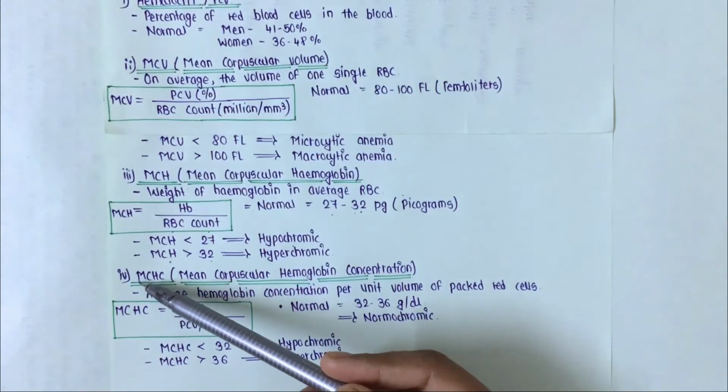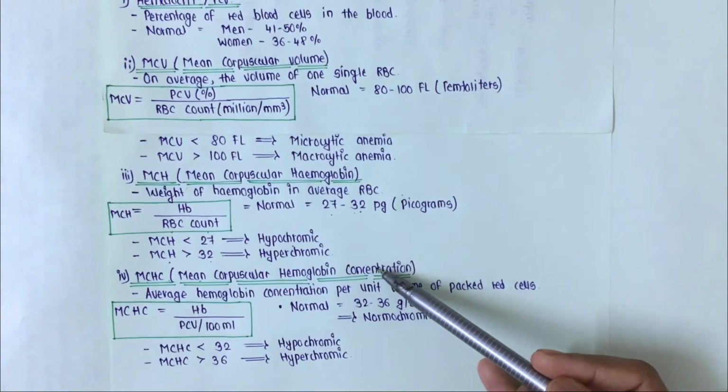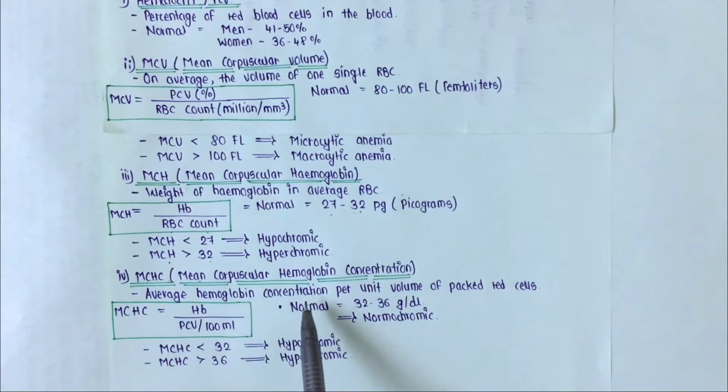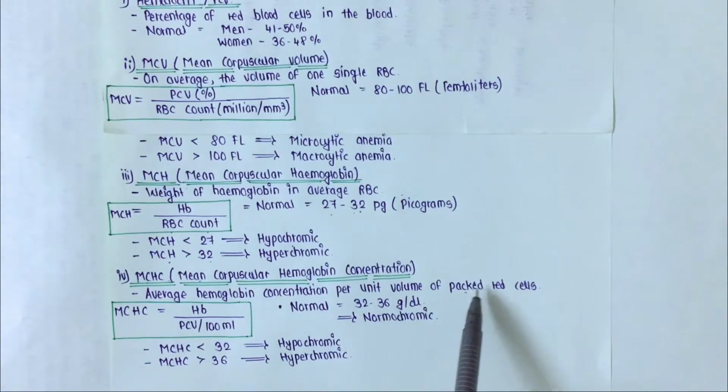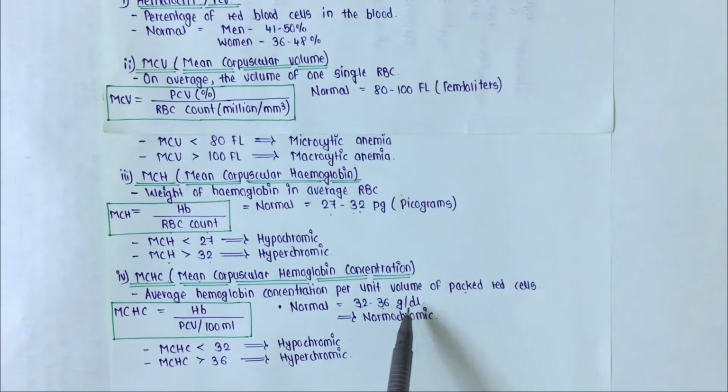Next we will see MCHC, and its full form is mean corpuscular hemoglobin concentration. It is the average hemoglobin concentration per unit volume of packed red cells. The formula is hemoglobin divided by PCV, packed cell volume, per 100 ml. Its normal value is between 32 and 36 gram per dL, and this is called normochromic. If MCHC is less than 32, it is called hypochromic, and when MCHC is more than 36, it is called hyperchromic.